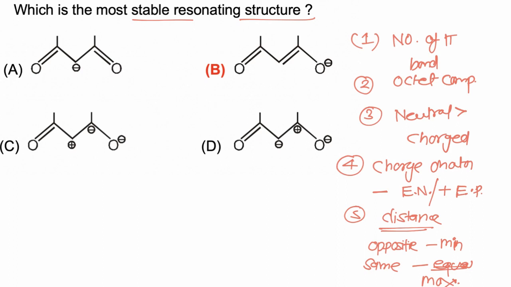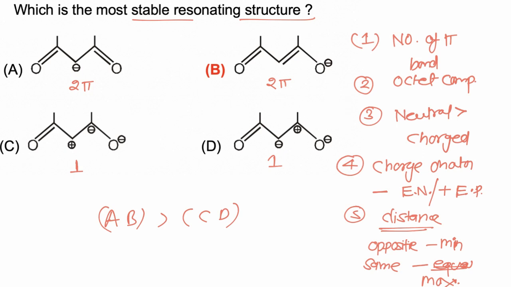So the first structure has 2 pi bonds. First we compare pi bonds. This also has 2 pi bonds. This molecule has 1 pi bond and 1 pi bond. So we can say A and B are more stable compared to C and D.